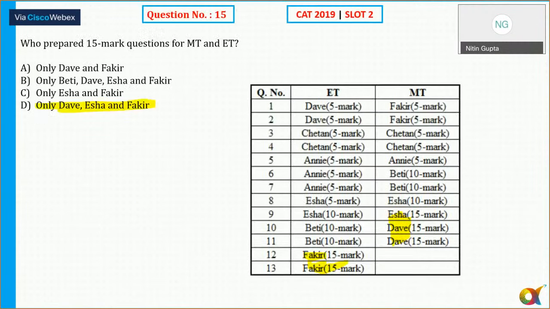Okay, now all of you please solve the DILR section of 2003, because in 2003 also I think IIM Indore has prepared the paper. There were 2 papers, one paper was leaked and one was as it is. And I have already uploaded one video on YouTube, in which I have discussed all the difficult questions of 2003, whether of the leaked paper or the retest paper, and you can go through that.